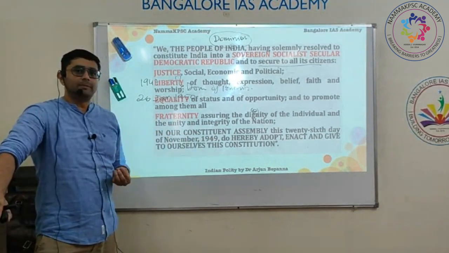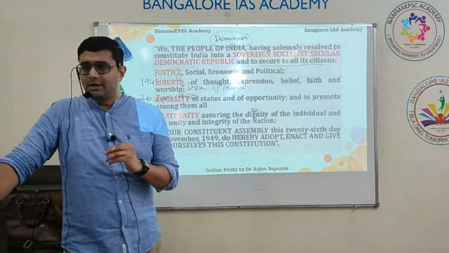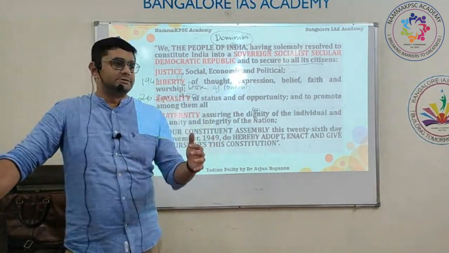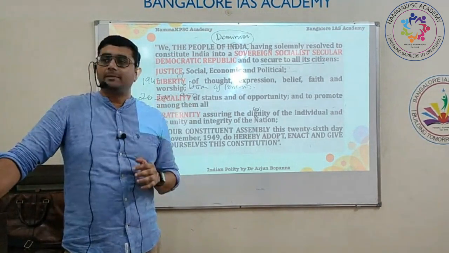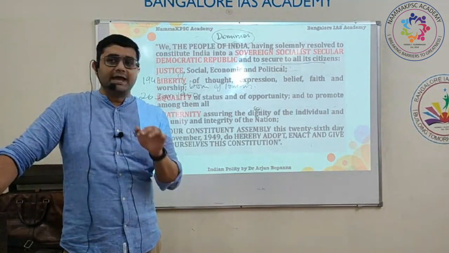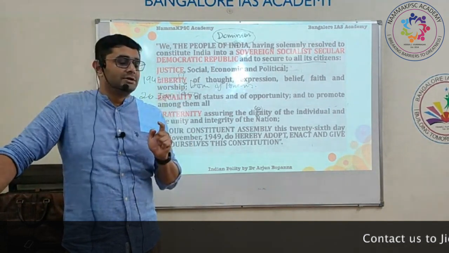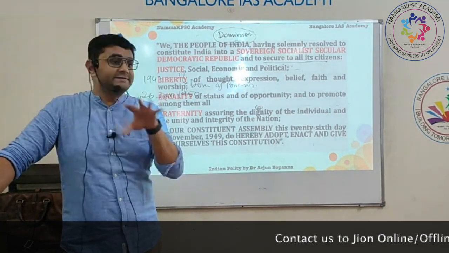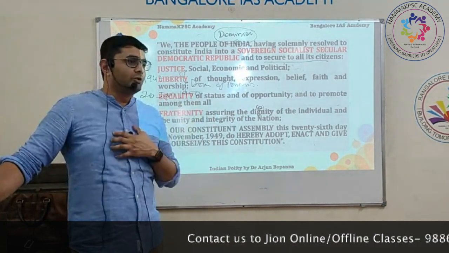What do you mean by this dominion? Dominion is a political title that is given to a country which has a colonial relationship with the British. It is independent, but usually in a dominion, the head of the state is appointed by the British. Like Australia, the head of Australia is appointed by the British Queen. So Australia is a kind of dominion of the British. It is independent, but it has ties with the British. We do not have that.